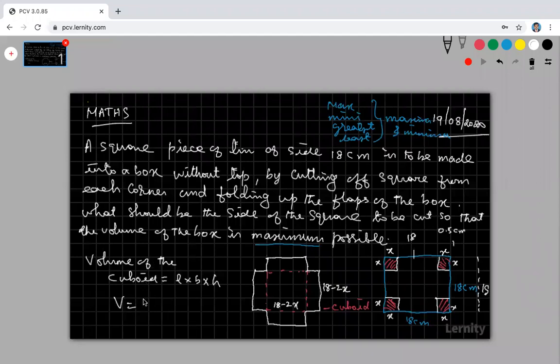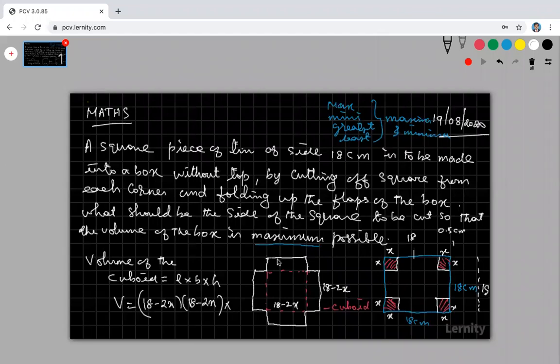Actually, what is your volume? My volume is length into breadth into height. My length is 18 minus 2x. My breadth is 18 minus 2x. What is my height? Anybody? What is the height? Please tell me. Very good. Height is x.